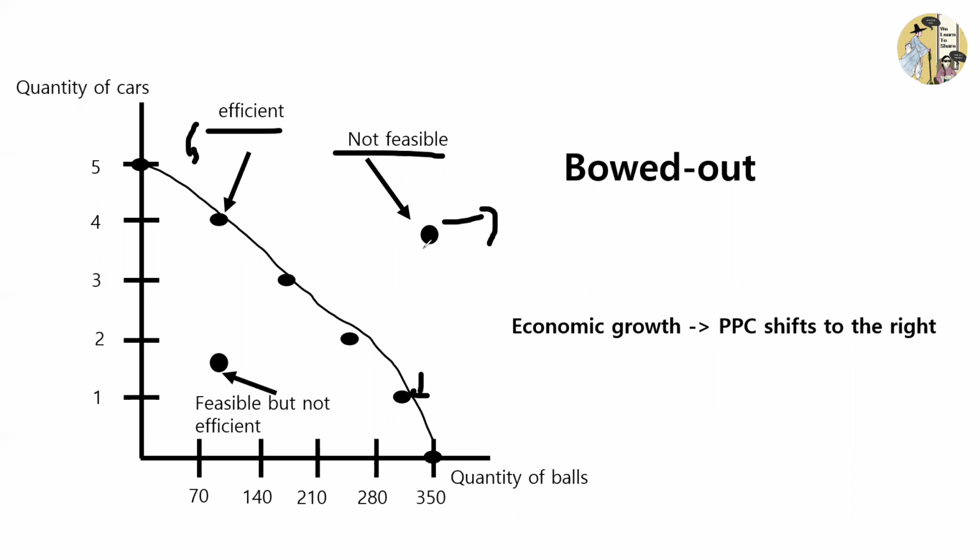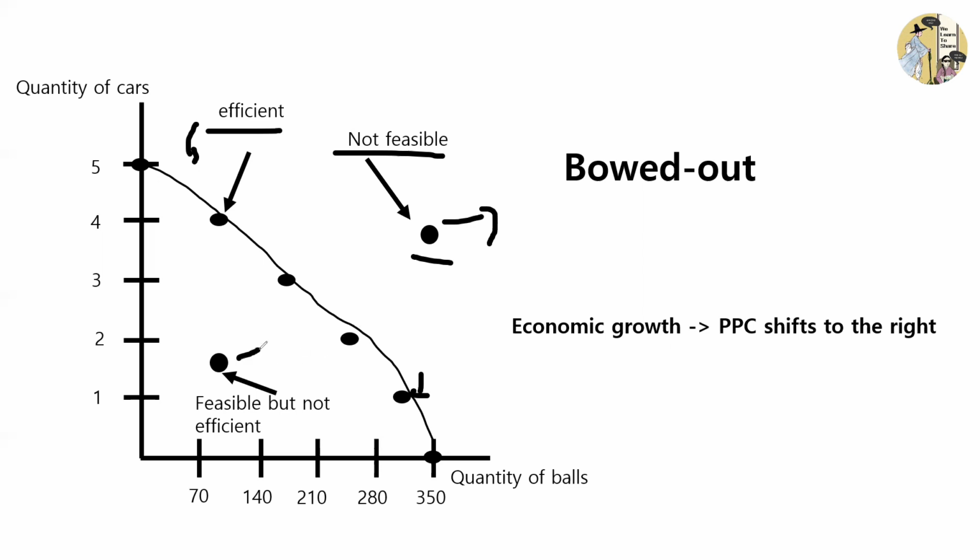However, this point above is considered not feasible because we can't simply produce something like 4 cars and 350 balls. Because as you see, if we decide to produce something like 350 balls, we can't produce any cars. But at this point, we have to produce 4 cars with 350 balls, which is actually impossible, or not feasible.